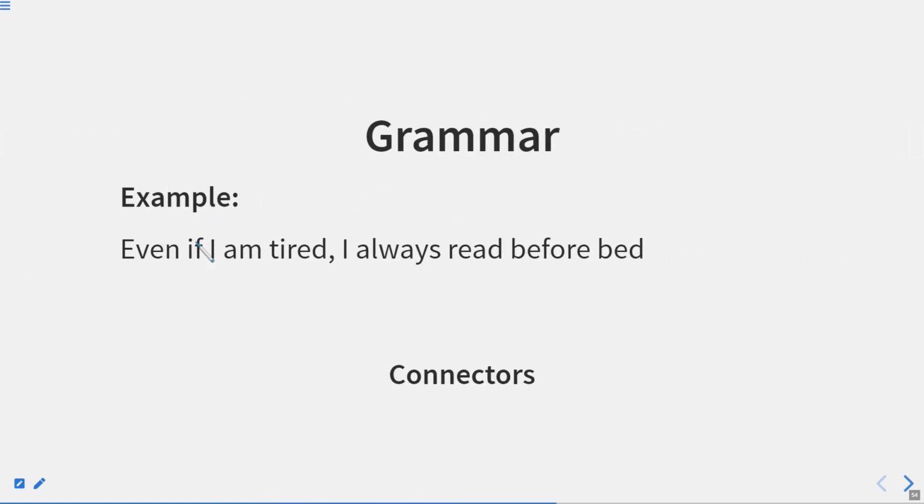Let us have some examples. Even if I'm tired, I always read before bed. So, whatever the situation is, I always read. This is my habit.